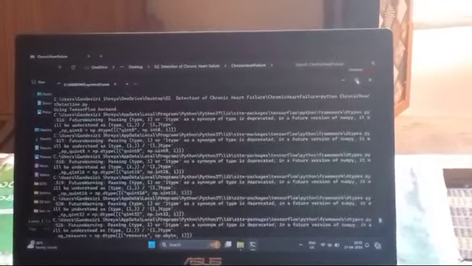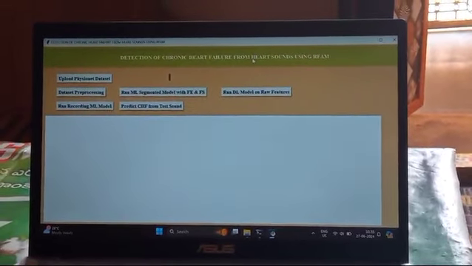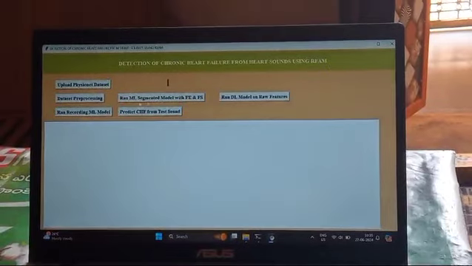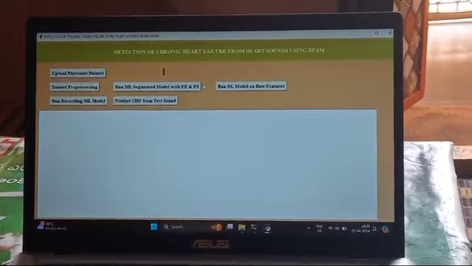See here the interface. By default, when we click run, the interface comes up like this. You can observe the title of the project: detection of chronic heart failure from heart sounds using Rfam. So these are the things available in my project. These are the main functions used in this.